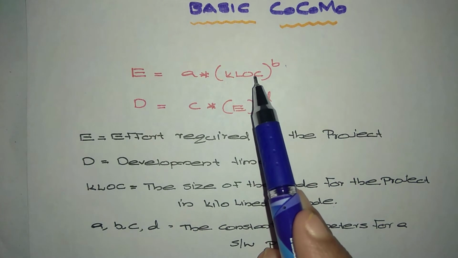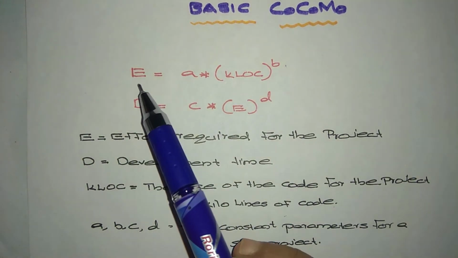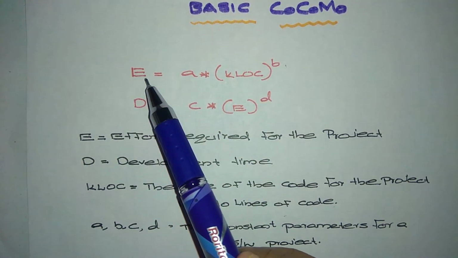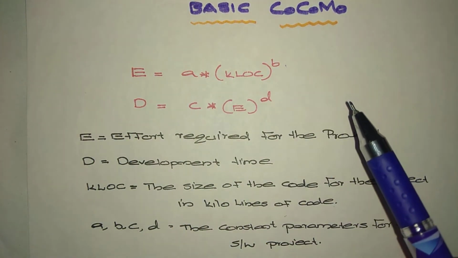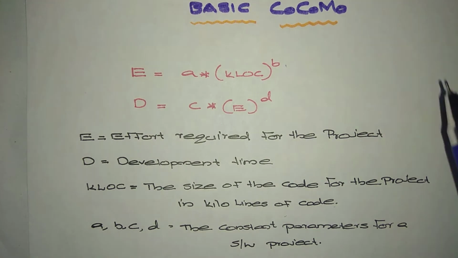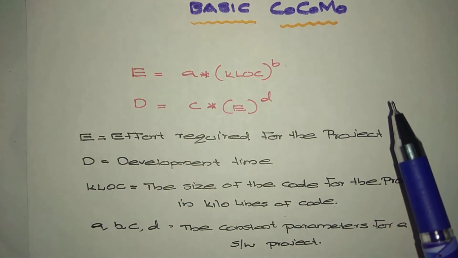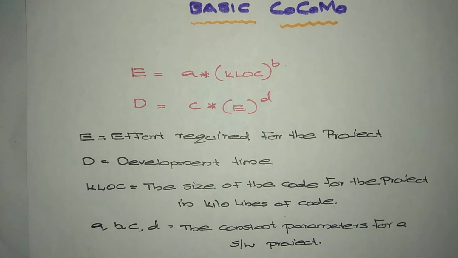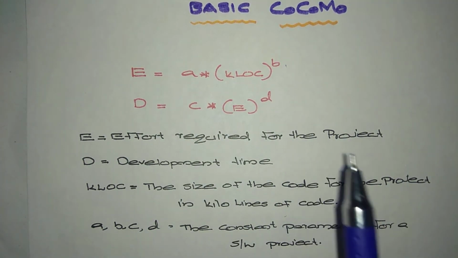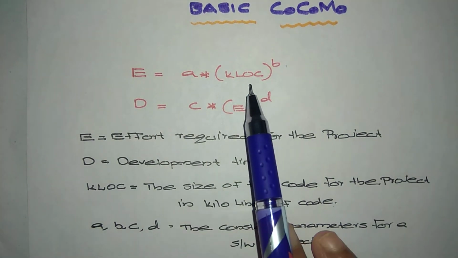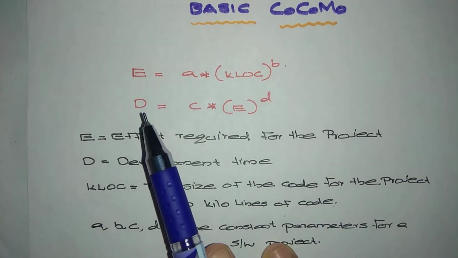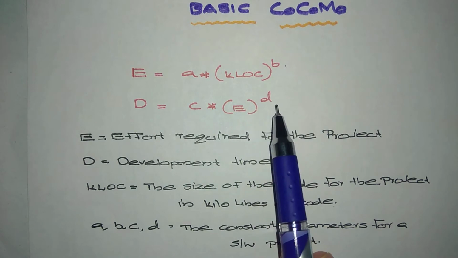A, B, C, D are constant parameters. These are the formulas used to calculate the basic constructive cost of a project.